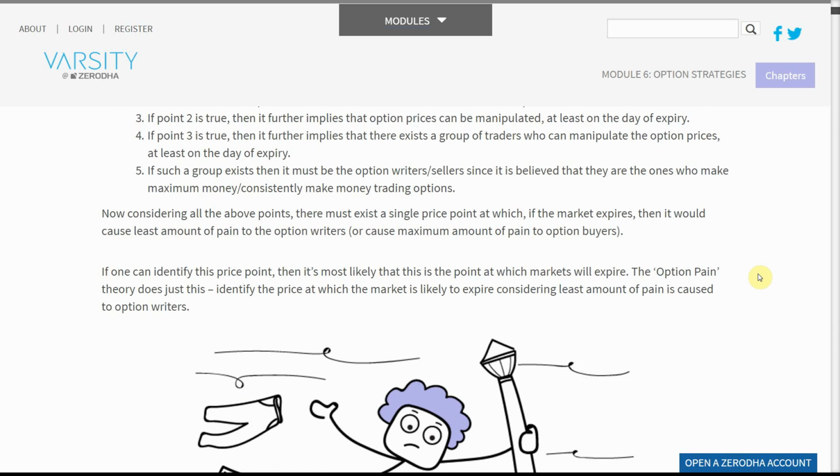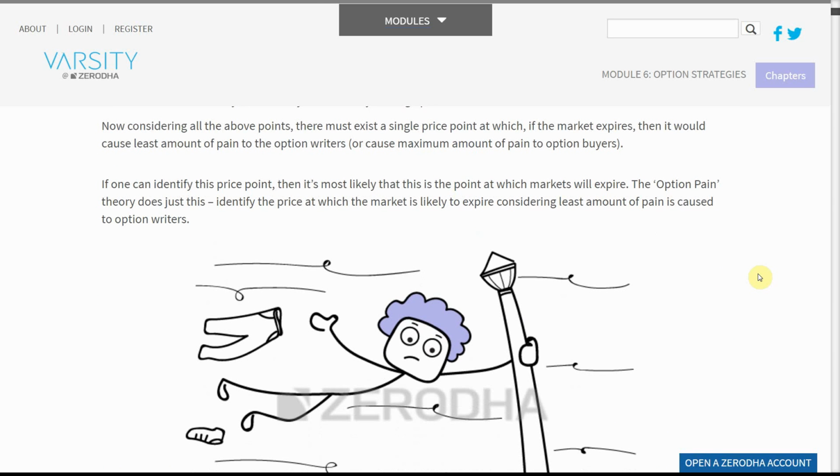Now, considering all the above points, there must exist a single price point at which, if the market expires, it would cause the least amount of pain to the option writers or cause maximum pain to option buyers. If one can identify this price point, then it's most likely that this is the point at which markets will expire. The option pain theory does just this: identify the price at which the market is likely to expire, considering least amount of pain is caused to option writers.